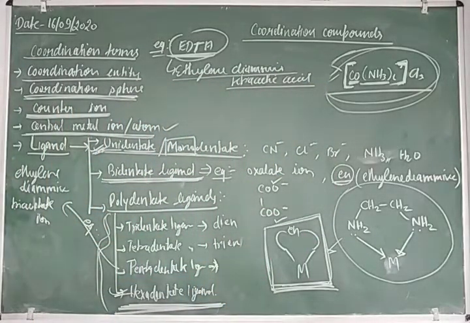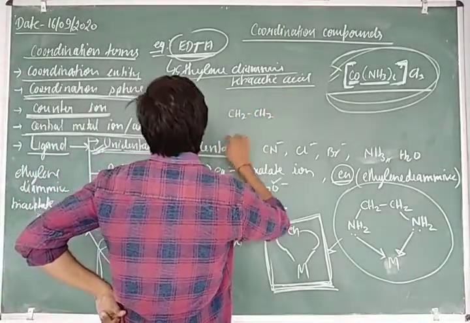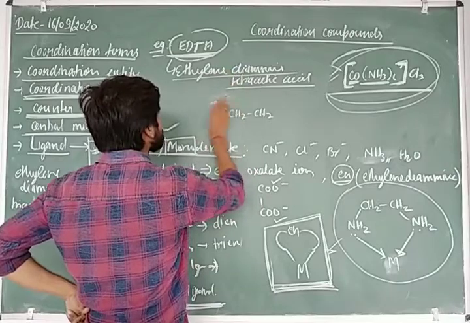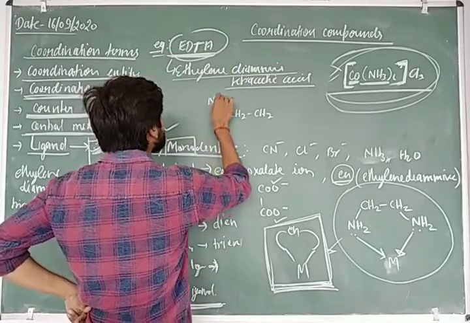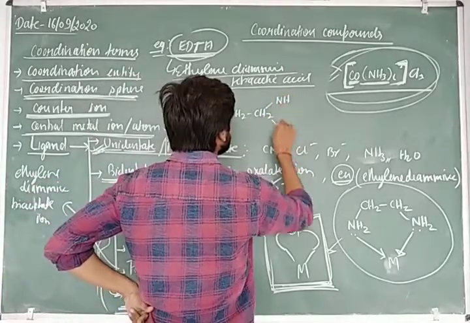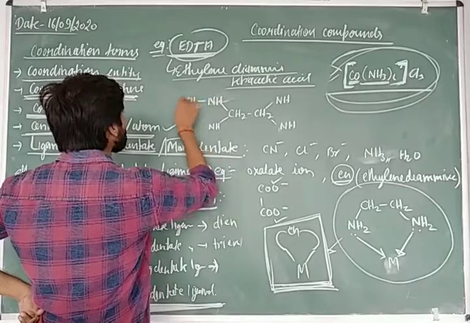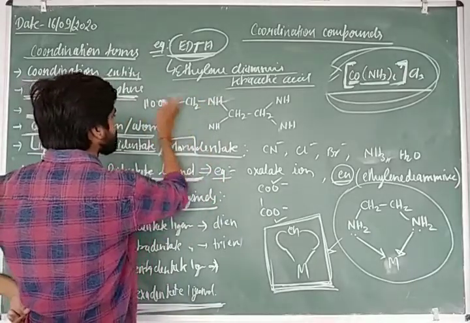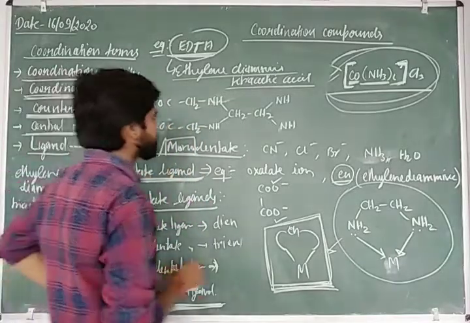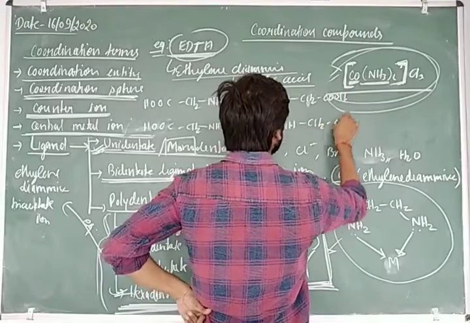So what is the structure of EDTA? Here you can see the structure of EDTA as ethylenediamine, with H, H and H, then CH2 C double bond OH, CH2 C double bond OH, CH2 C double bond OH, and CH2 C double bond OH.